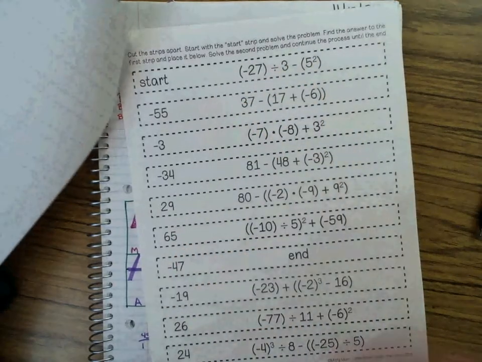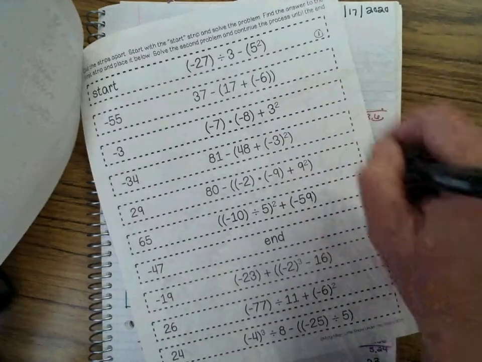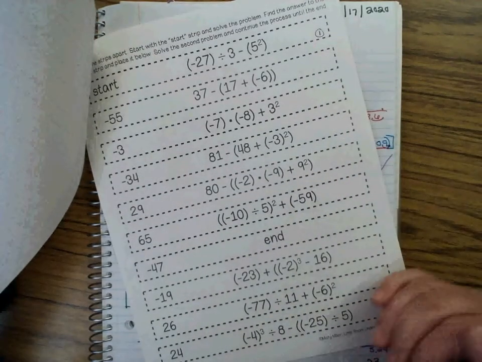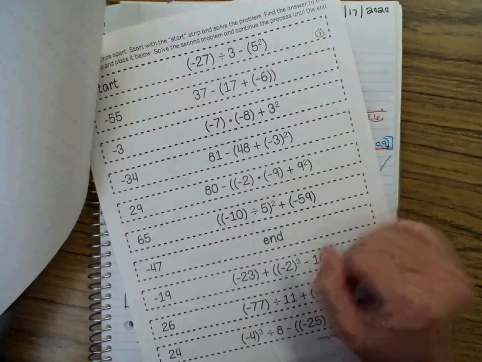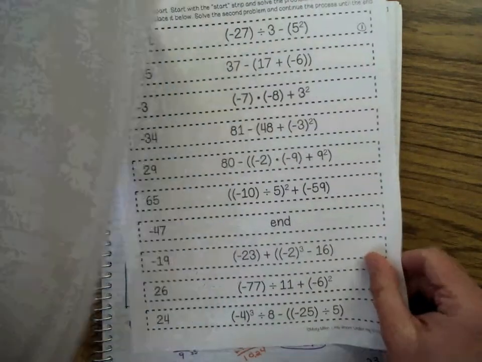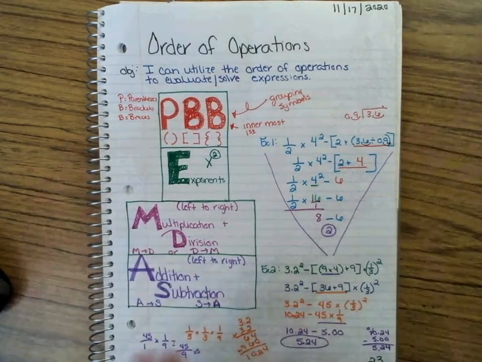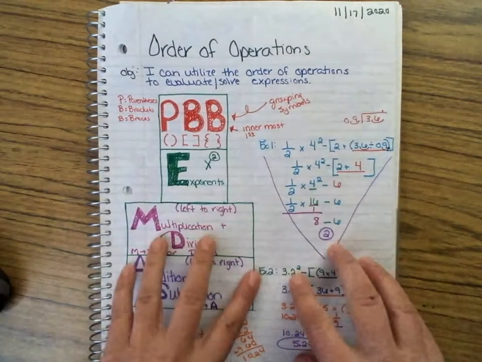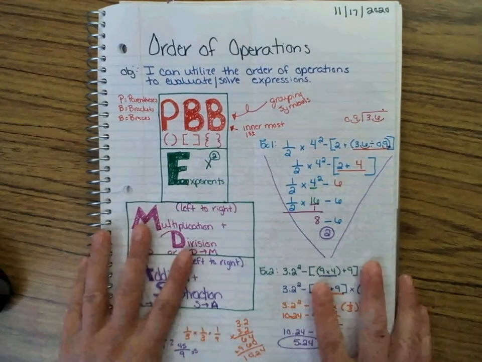Don't paste these down, guys, until you get finished. So mark this as like number 1 and then find the answer and mark that as number 2. That way, if you come down to the end and it's wrong, you can go back and resolve and make sure that it's correct. Okay? So all self-checking. That is all you have for math this week. There will be no extra notes. You guys needed a little more practice with order of operations, and we needed to throw some integers in there with it.